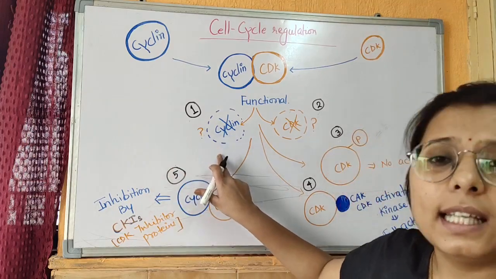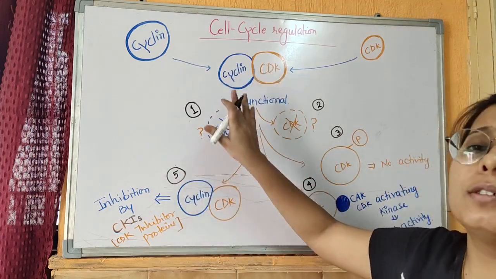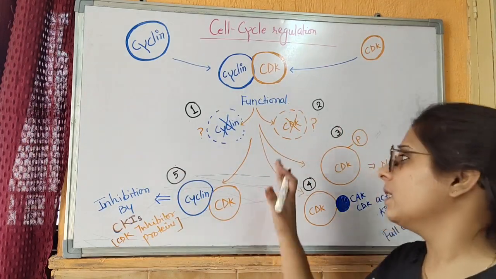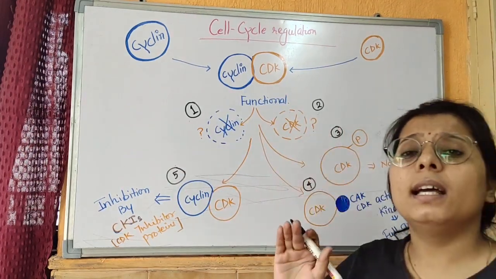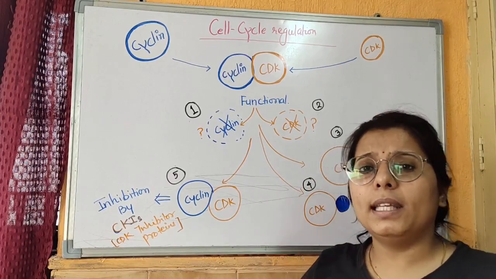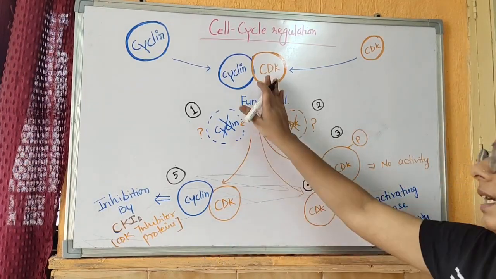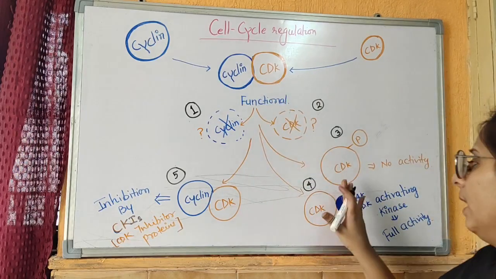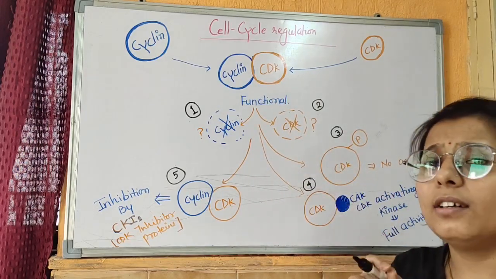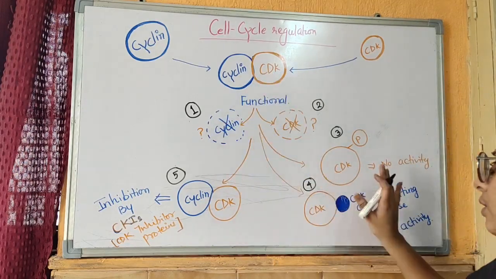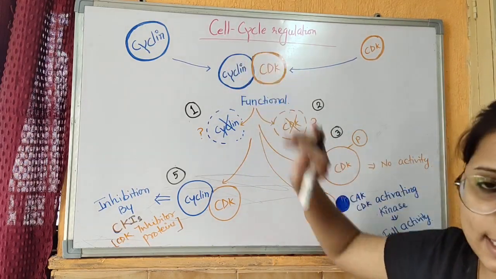If cyclin gets degraded, then this will not be functional. The second condition is that if somehow this cyclin-dependent kinase gets degraded by any protein molecule, then it will not work. The third condition is that if this CDK molecule gets phosphorylated at a specific position, then this cyclin-CDK complex will not be active to regulate the cell cycle.